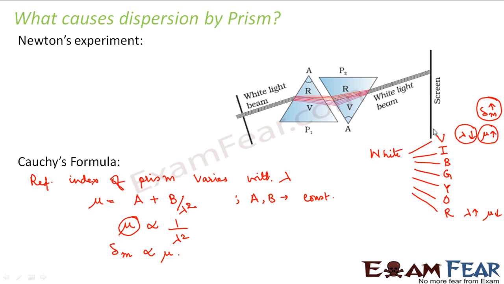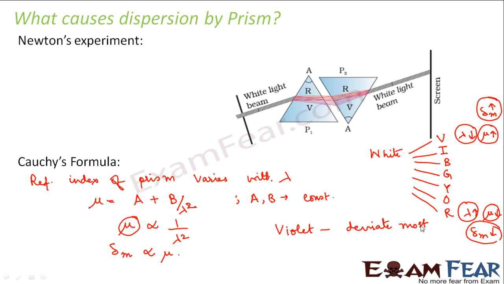Therefore, violet will deviate the most, whereas for red, since the refractive index is the least, the angle of minimum deviation will also be the least. As a result, violet deviates the most, whereas red deviates the least.